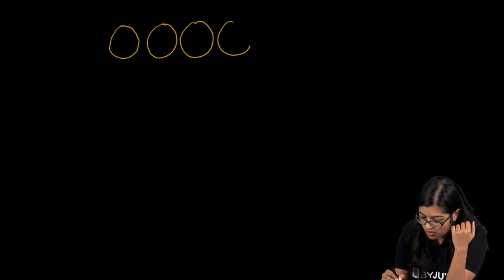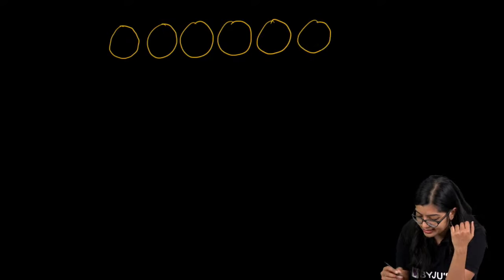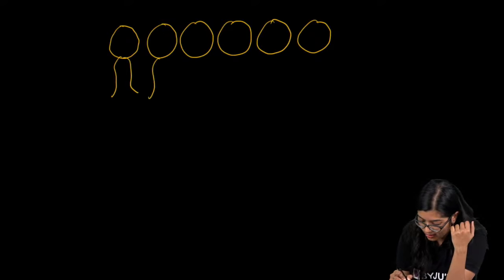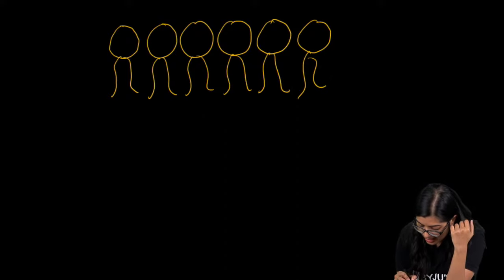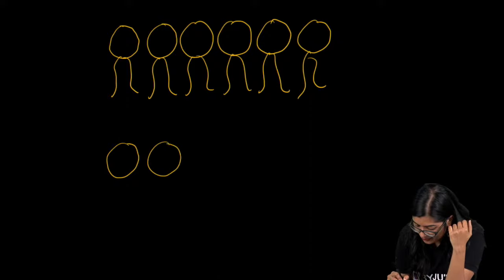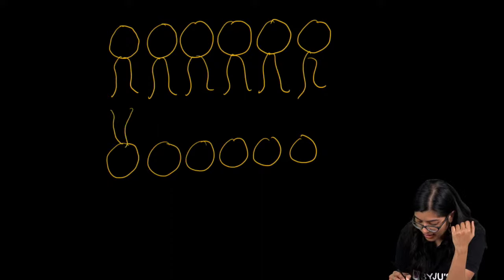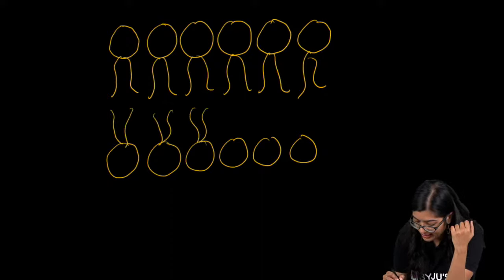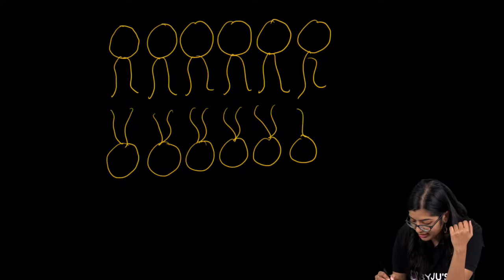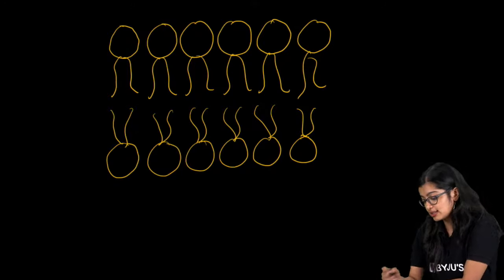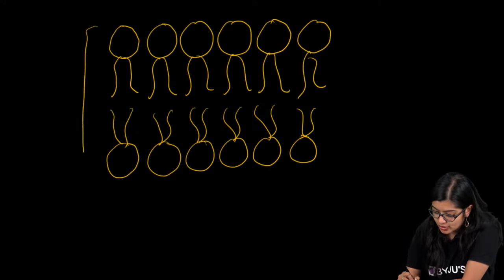So now what we observe is that there is a bilayer of this. Okay? So now let's visualize this. So we see that there is one layer of this manner. Okay? And then we see that there is another layer. Now what you need to focus on is how they are arranged. All right. So all the lipid tails are inside, projecting inwards, while the heads are on the outside. Right. So this whole thing is your plasma membrane.